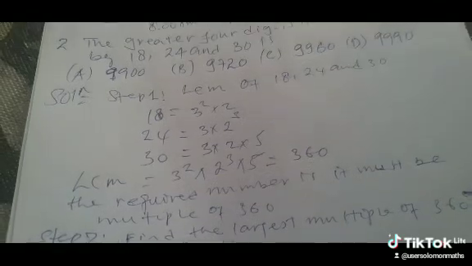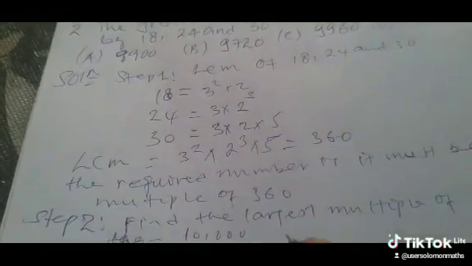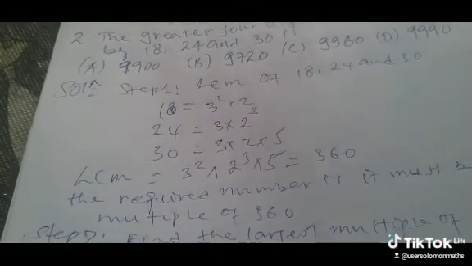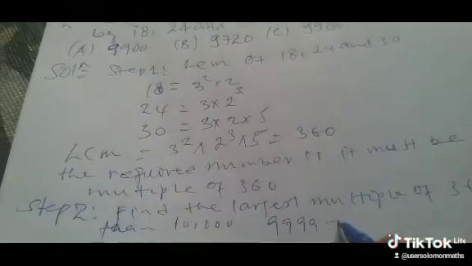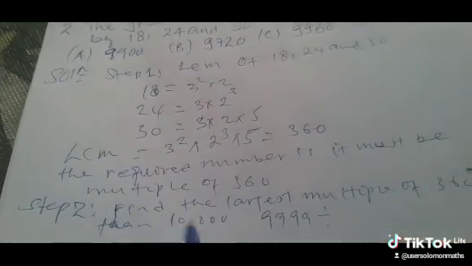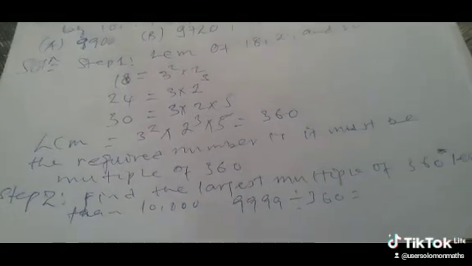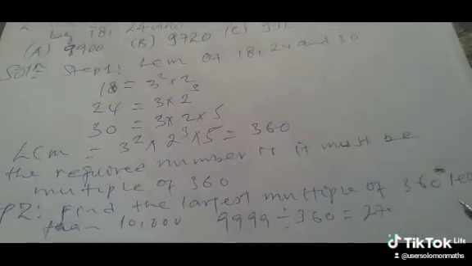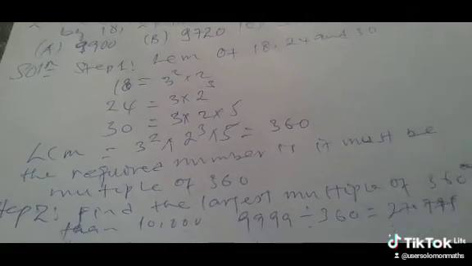How do you find that number? The largest 4-digit number, less than 10,000, is 9,999. Divided by what? Divided by 360. So we have got this number, 27.775.